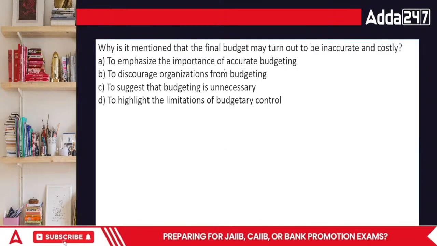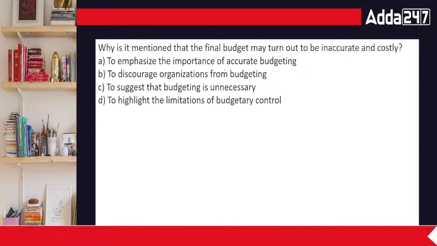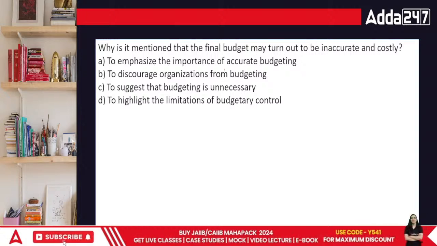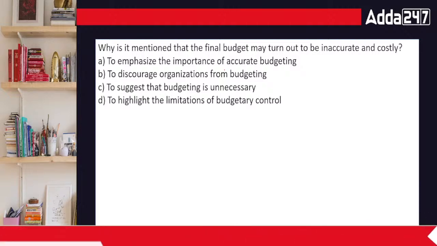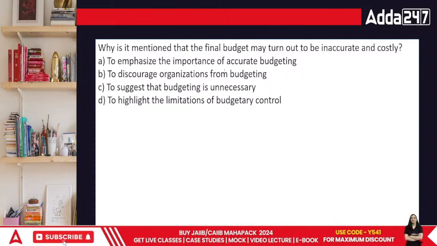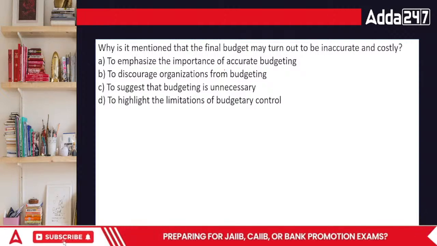Why is it mentioned that the final budget may turn out to be inaccurate and costly? Final budget may turn out to be inaccurate as well as costly when our standards are not prepared properly, to emphasize the importance of accurate budgeting, to discourage organizations from budgeting, to suggest that budgeting is unnecessary, or to highlight the limitations of budgetary control.